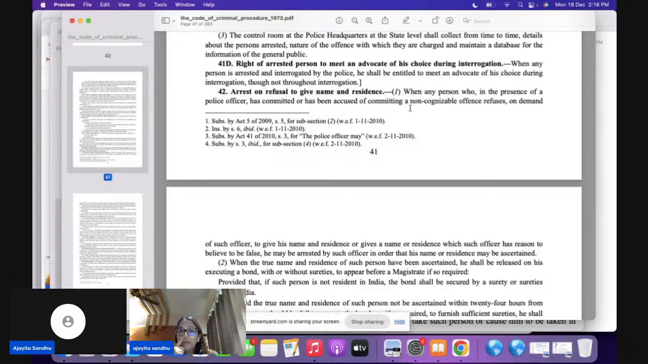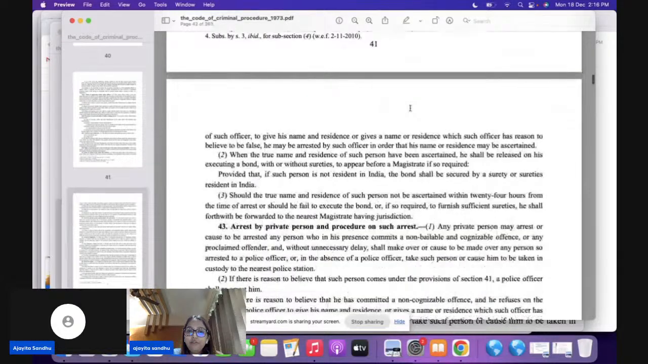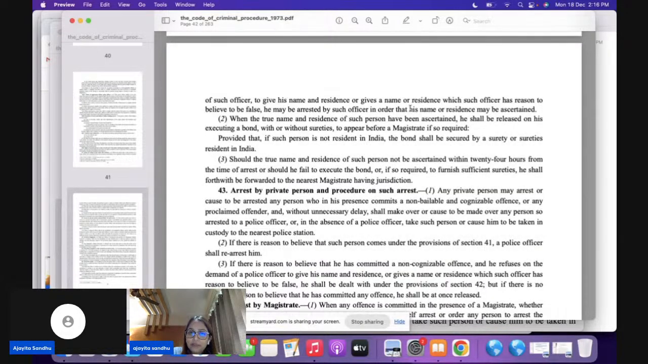Okay, so we were talking about section 42. Now I told you that in section 42, if the person arrested, his true name and residence can be ascertained, he shall be released. He is going to be released on executing a bond, with or without surety. It can be either with or without surety here.